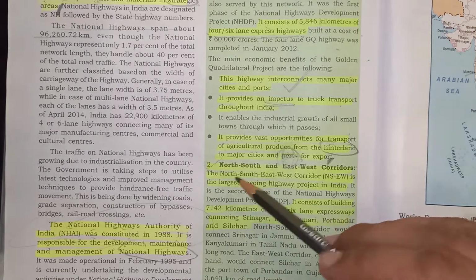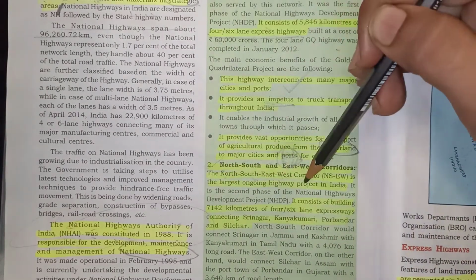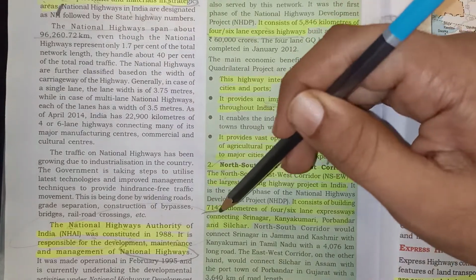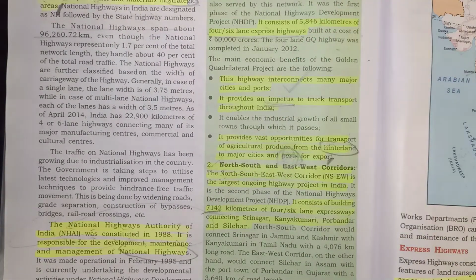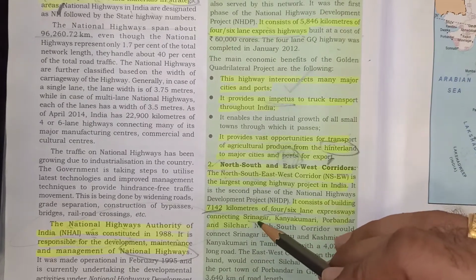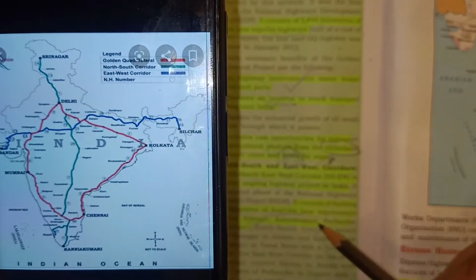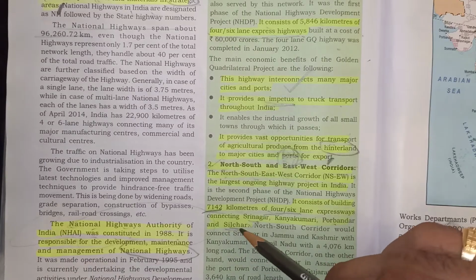So this is the north-south, east-west corridor. These are the roads which run from north to south and east to west. It is the largest ongoing highway project in India, which is about 7,142 kilometers. And this is the 4-6 lane expressway connecting Srinagar, Kanyakumari, Porbandar and Silchar, as you can all see on the map. Okay.